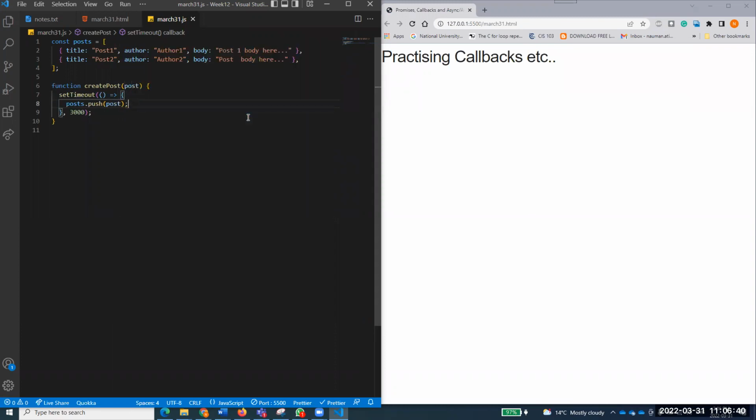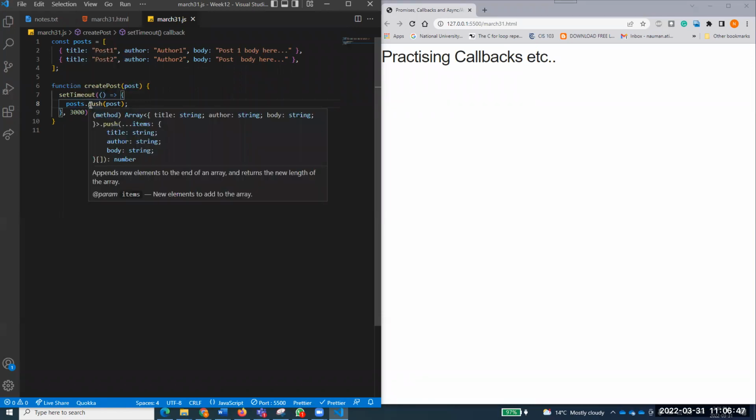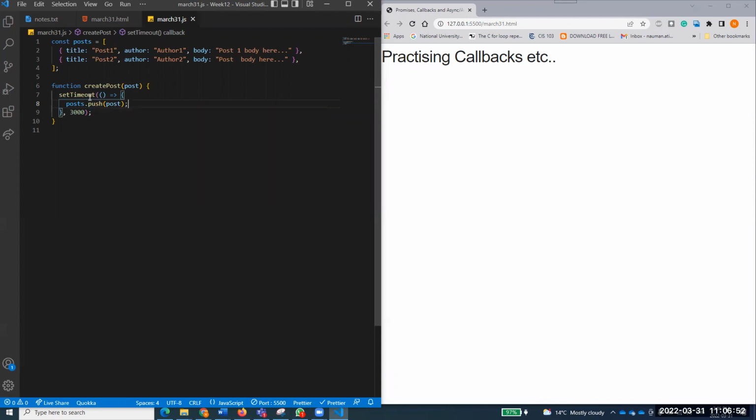Now what is that? The post that has been received, push that. Push, does anyone remember? The push method was the array method that appends new elements to the end of an array. So I want to push this element, but I want to push it after 3 seconds. Got it, everyone? After 3 seconds, I want to do that.